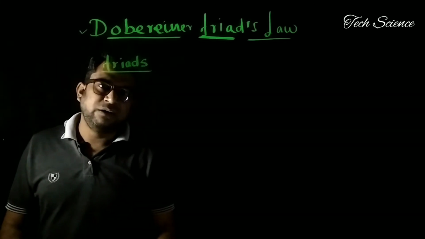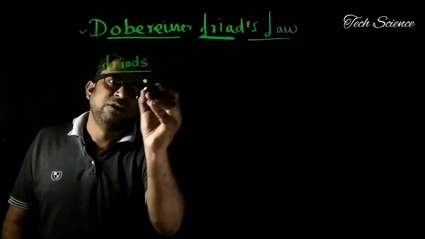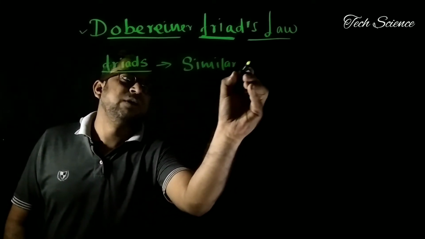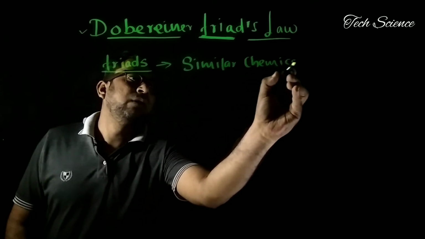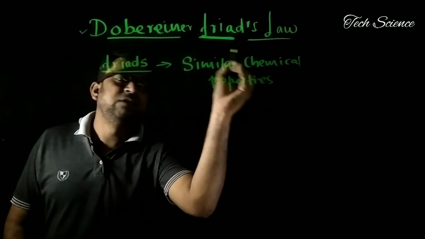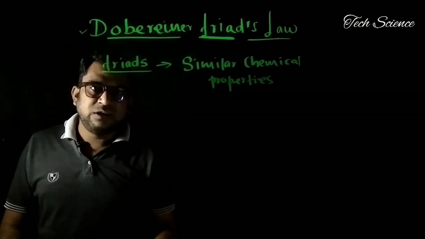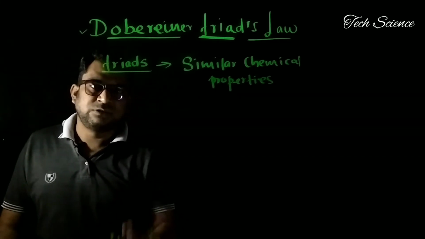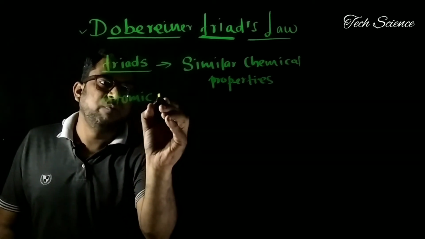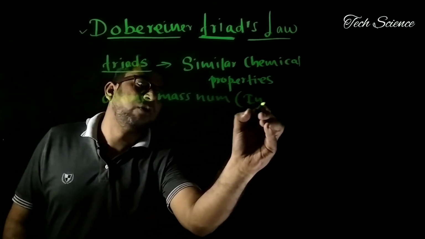Now the question arises in my mind: which elements exactly are present in a triad? This is based on similar chemical properties. So this is the criteria. On the basis of this, he arranged the elements in a triad. Third question, how are the elements arranged? What is the criteria to arrange the elements? It is based on the increasing order of their atomic mass, or atomic mass number.